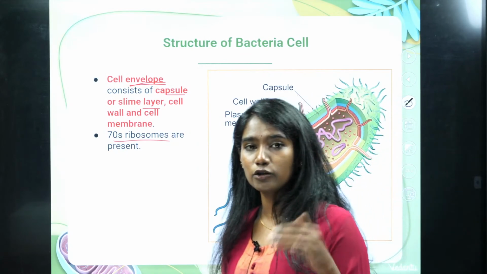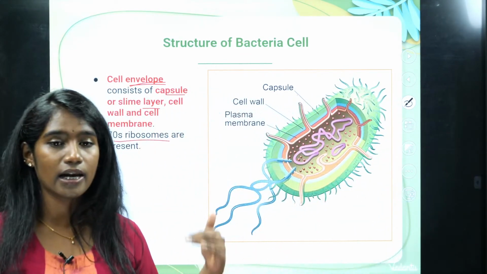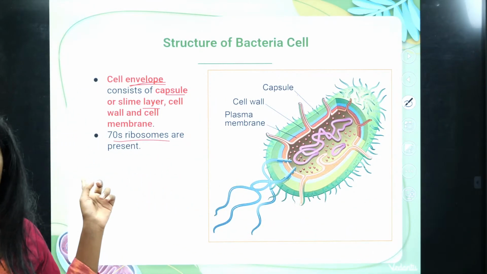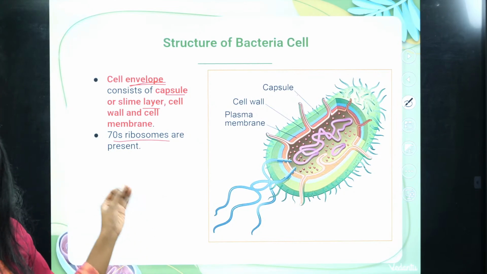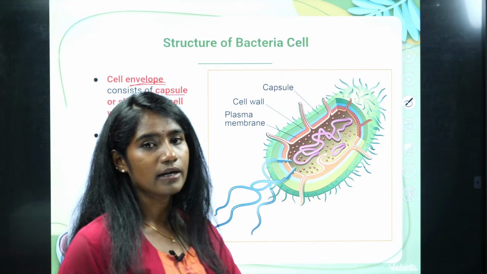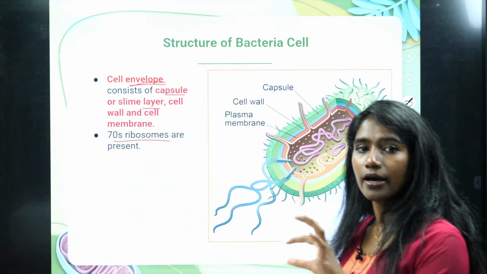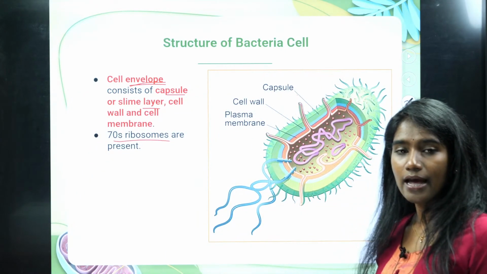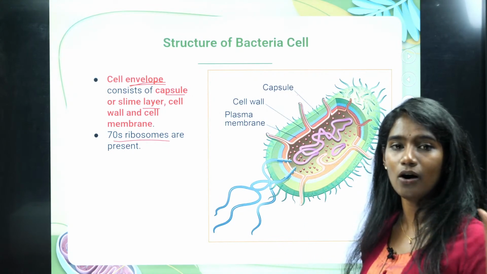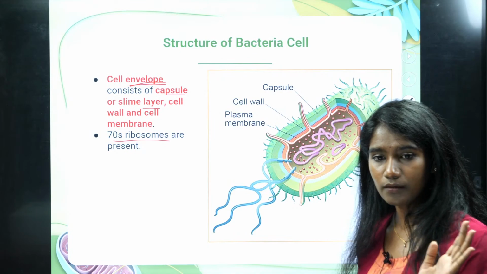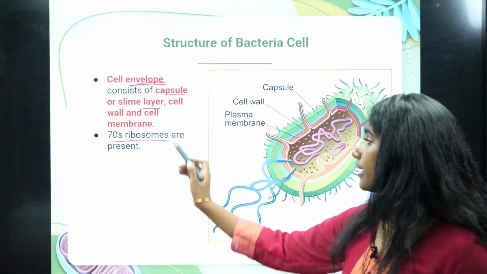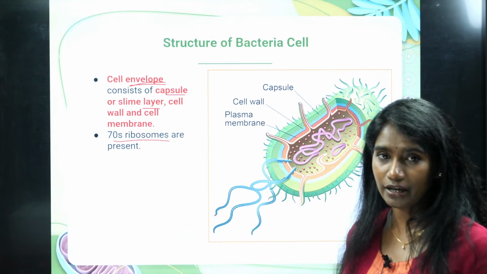And now students, as you go to your 11th standard and 12th standard, you will study about the different types of ribosomes also. In your class 9th and class 10th, you had studied that, you just didn't know that there are different types of ribosomes, right? And then RNA also, rRNA, mRNA, tRNA, you will study about all that as you go further. Okay, as of now, understand that in the prokaryotic cell, the ribosome that is present is 70S.